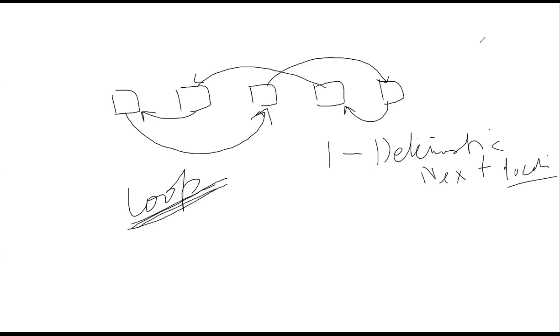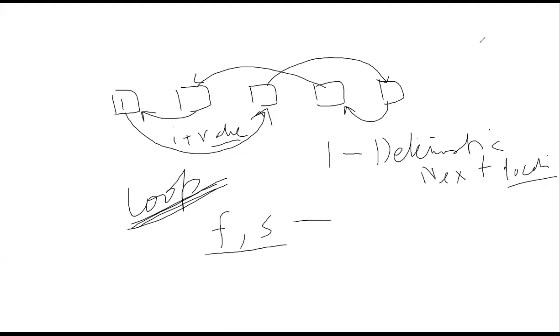Let's relate it to the last problem. Assume this is 8, and the direction is defined by 8 squared plus 8 squared. Here, this one is defined by the index plus the value. So we can follow the same fast and slow pointer approach.